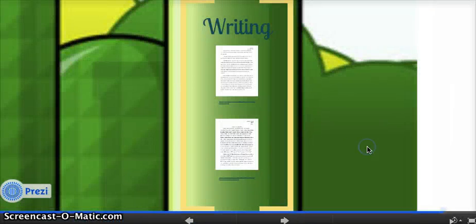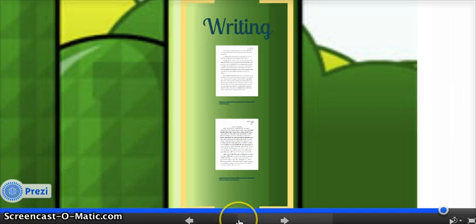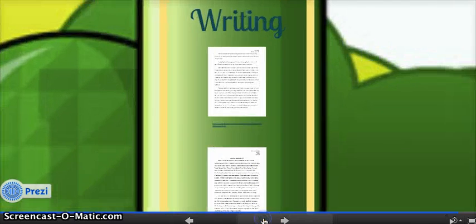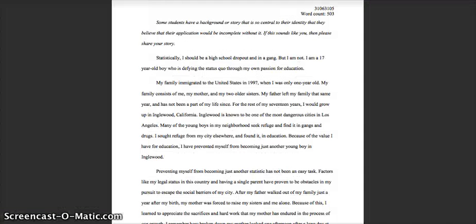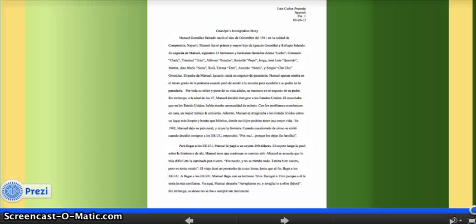And last but not least is writing. This is a key cognitive strategy that I use a lot. In preparation for senior year, my AP literature teacher made us write personal statements that we could then use to apply for colleges next year. In this assignment, I had to be very descriptive and persuasive so that the grader grading my essay would consider accepting me to their college. So here's my personal statement, and I just wrote about my life trying to get accepted to college, the good stuff. And my last assignment for writing is my grandfather's immigration story. I did this assignment in Spanish, and this really proved my mastery of writing. I had to do a lot of interviewing and had to write an expository and persuasive essay that reflected my grandfather's story in coming to this country.